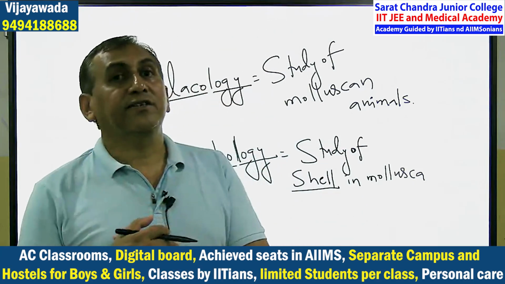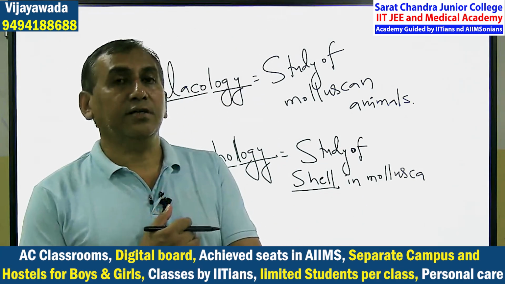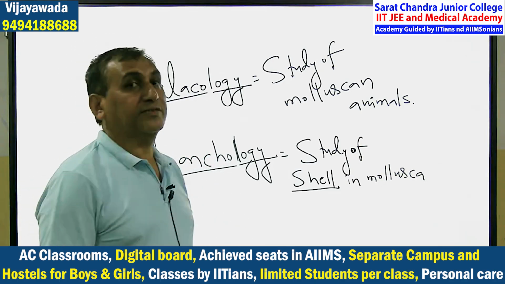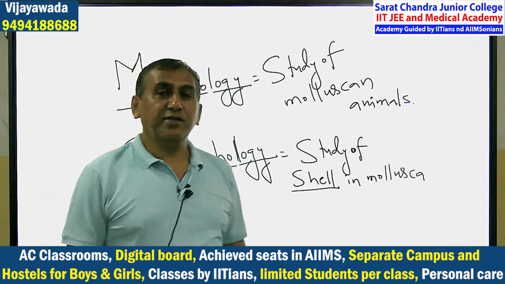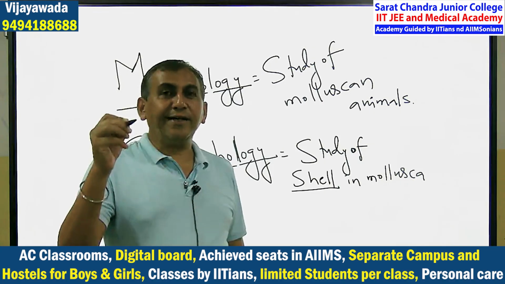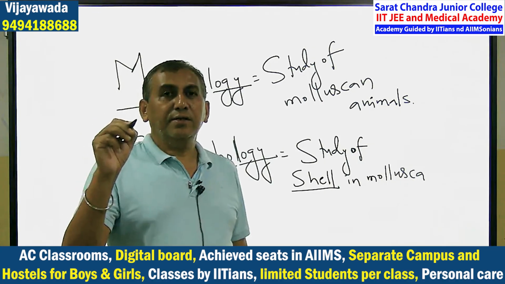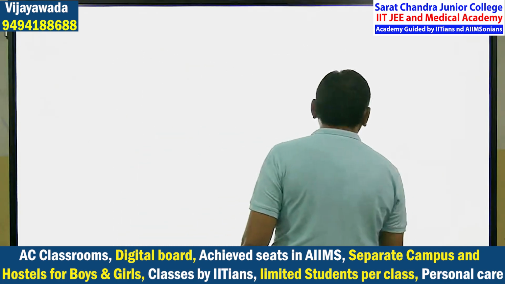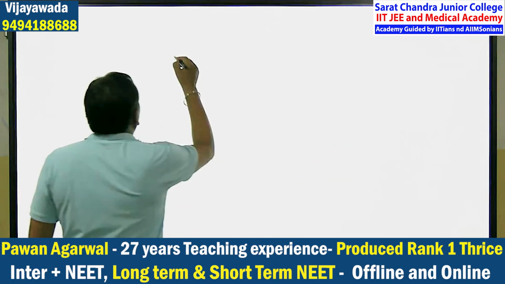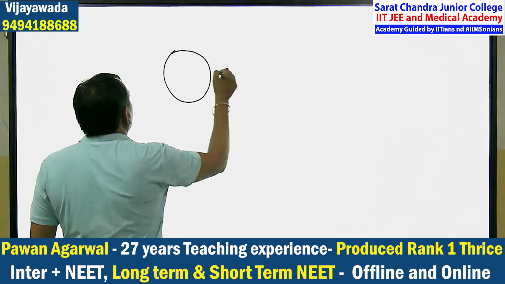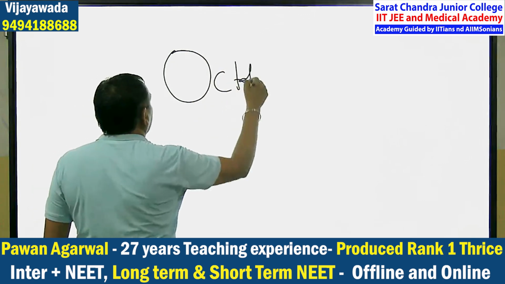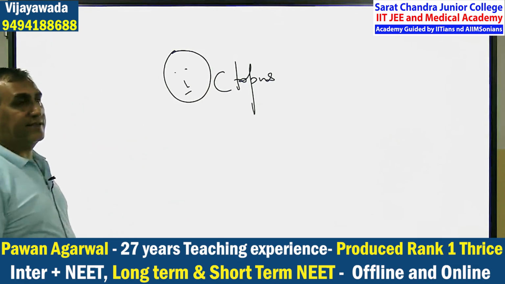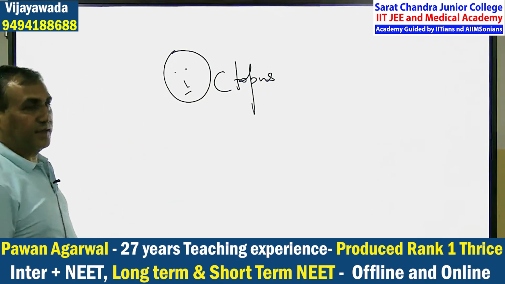I already said the shell in Mollusca is for protection. What is the composition of shell? It is made up of calcium plus one protein. I think you forget. You are not writing. What is the name of the protein? Conchiolin protein. And the biggest example of this Mollusca is the octopus.